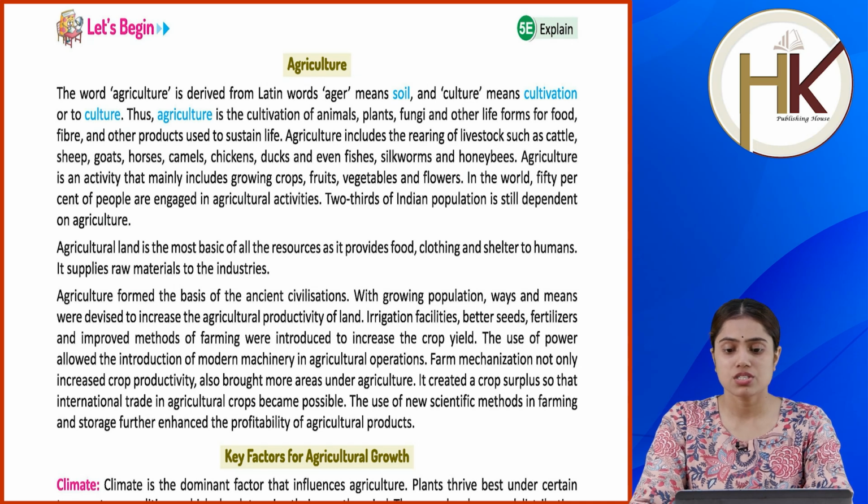Farm mechanization not only increased crop productivity, it also brought more areas under agriculture. It created a crop surplus so that international trade in agricultural crops became possible. Thus, the use of new scientific methods in farming and storage further enhanced the profitability of agricultural products.